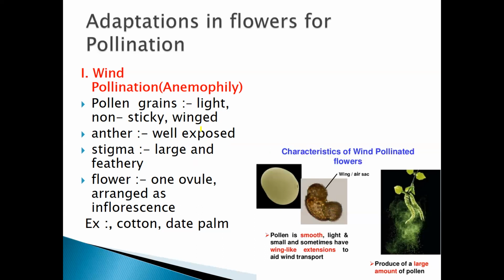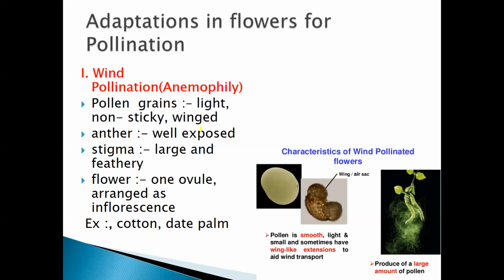Now you always need to remember, if anytime I ask you to give me the adaptations of wind pollinated flowers, or what are the characteristics of wind pollinated flowers, then you need to tell me, ma'am, the pollen grains are lighter in weight, they are non-sticky, and they are winged. Why are they winged? So that they can easily move from one flower to another flower. Clear? The second one is the anther. The anther is well exposed so that the pollen grains can move easily for wind pollinated flowers.